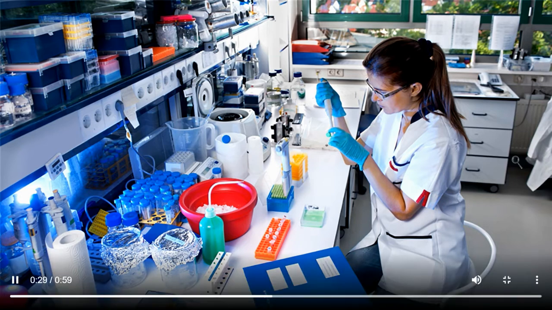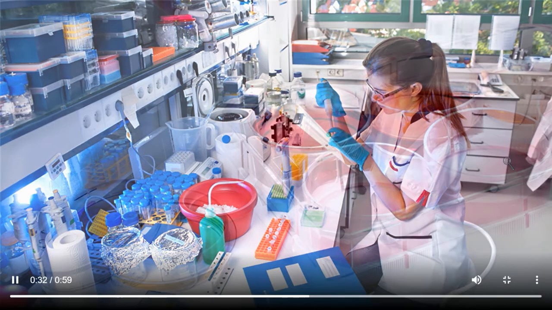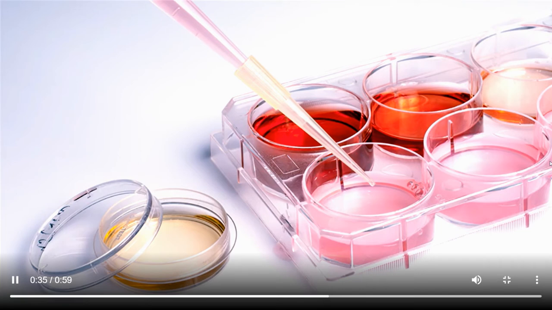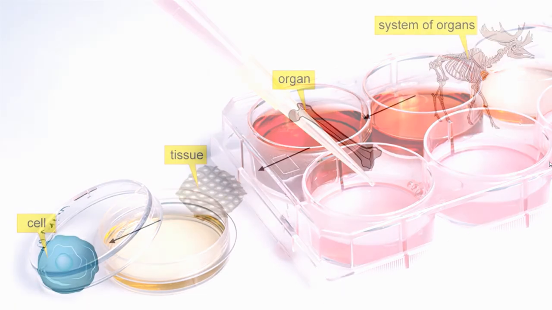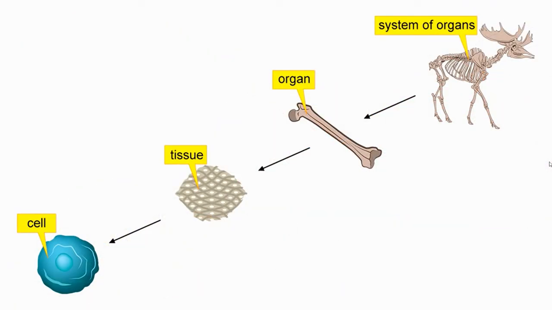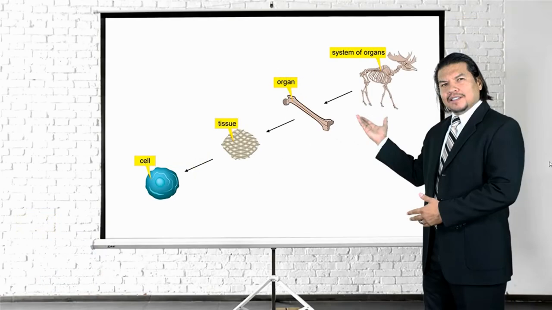This device would allow scientists to grow human tissues and even organs. Doctors could use lab-grown tissues and organs to replace diseased and damaged tissues and organs in patients. This technology is possible because of the levels of organization in the human body. Cells build all of the body's tissues, organs, and organ systems. Let's examine these structures and learn about the role of cells in their formation.